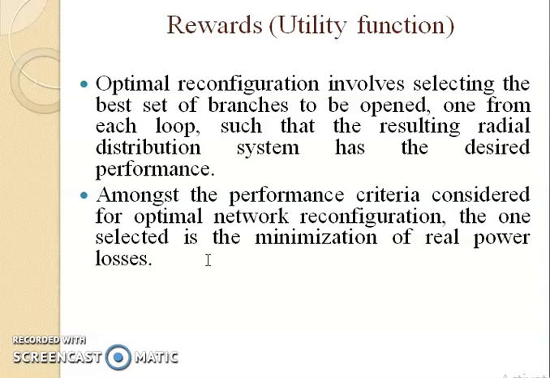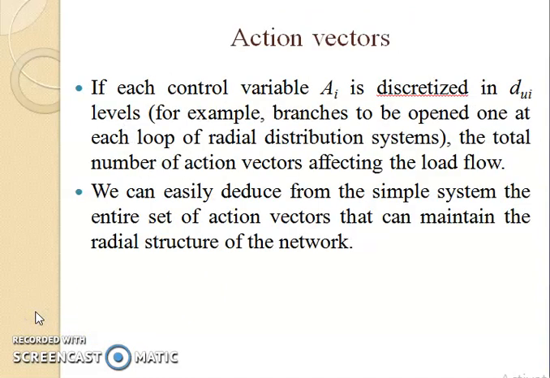This is called an action. Opening the branches of any one loop is called an action. At every action, you are going to calculate the real power, and at whichever action we get the minimum real power loss, that is called the reward point, or it is also called the utility function.